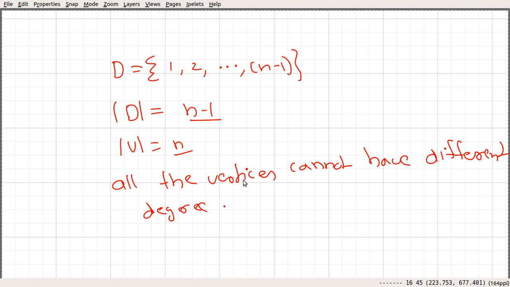So the argument is based on what is called the pigeonhole principle. If we have n pigeons and n minus 1 pigeonholes, and all the n pigeons want to occupy the pigeonholes, then at least one pigeonhole must contain more than one pigeon. So this is the argument, and this is the proof for that statement. Okay, so let's move to our next problem.